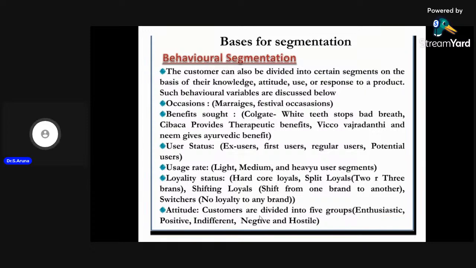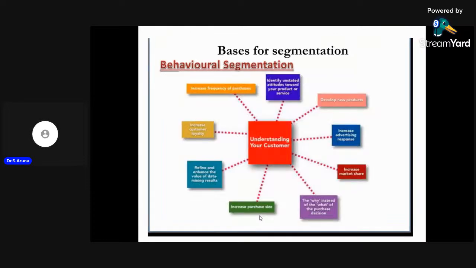Then the attitude of the customers is also divided into five categories. One of the behavioral segments is attitude. As far as attitude is concerned, there are enthusiastic customers, positive customers, indifferent customers, negative customers, and hostile customers. Customers are classified based on their attitude. It is also quite difficult to understand customers based on behavioral segmentation. Why? Because the behavior of mankind always depends upon the changing environment.